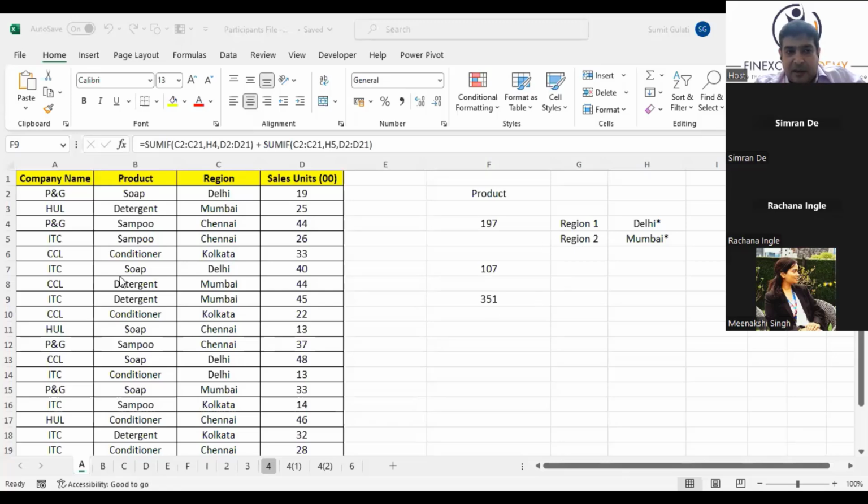314 is not correct. Something is missing. Either the ranges have not been selected correctly. Yes. Then also we are getting, Tanisha, we are getting 351 only, right? Wonderful. 351 is the answer. This is the answer.